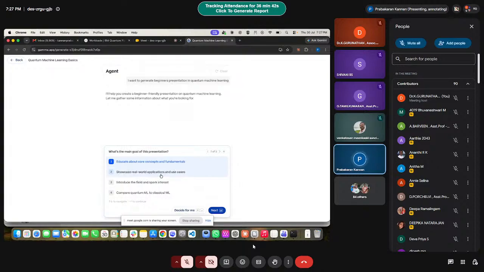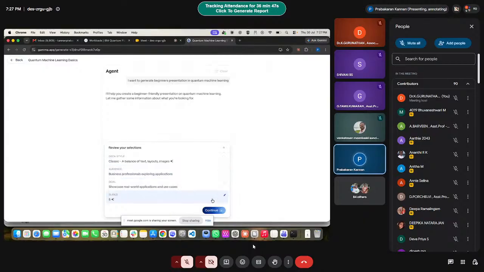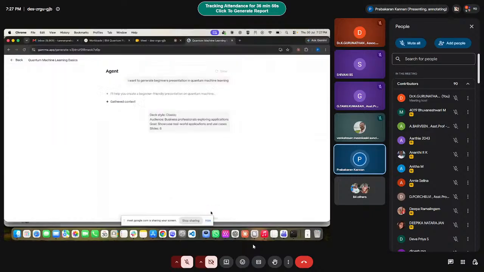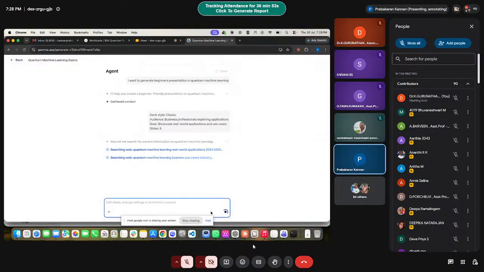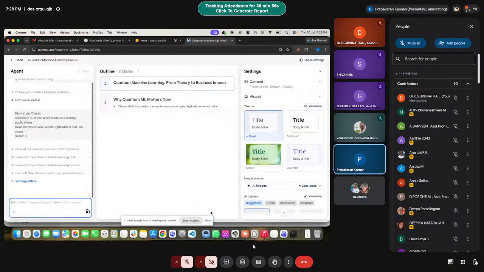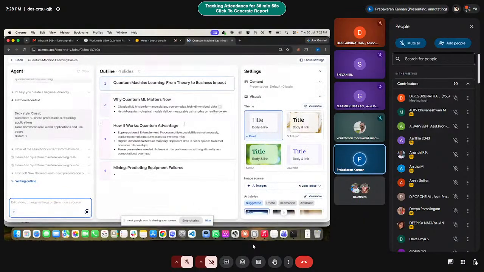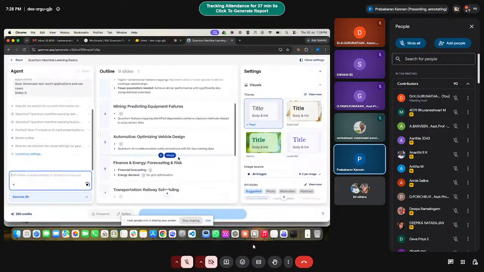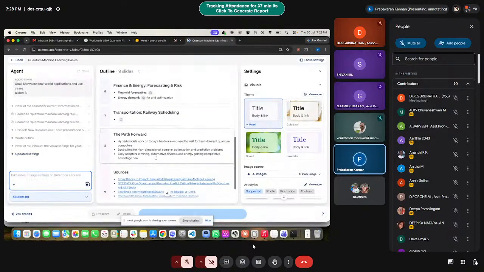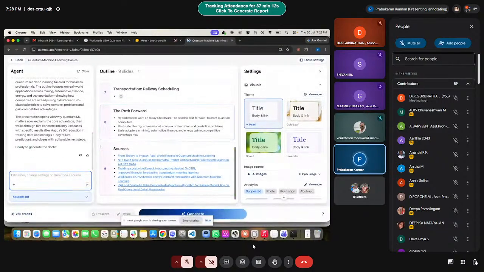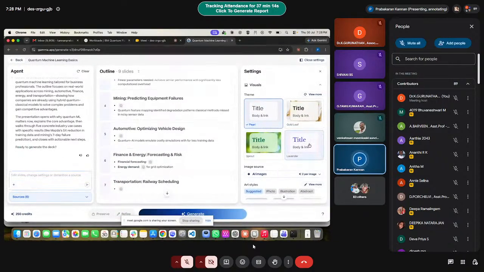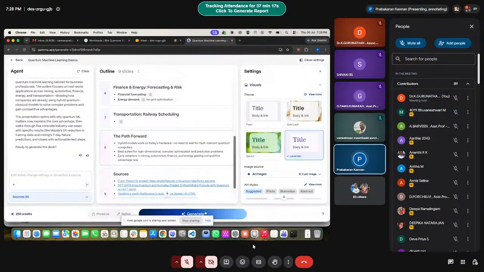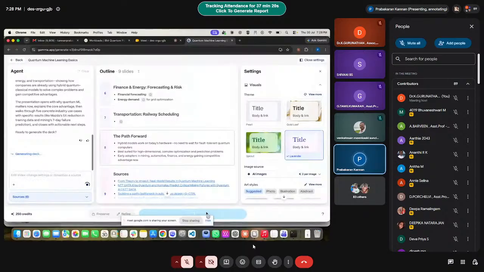Let me do it: educate a concept, show real-world application use cases. I'm generating it. For free it will generate only 8 slides. Once it is done, you choose which template you want. It is preparing the slide outlines. I'll let AI generate the images. I will say just generate it.